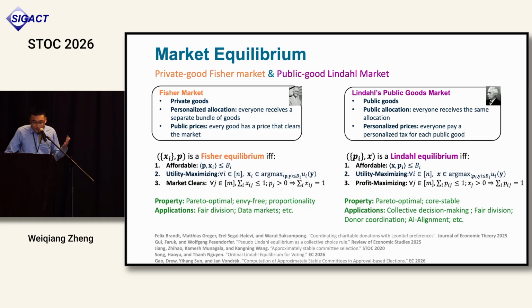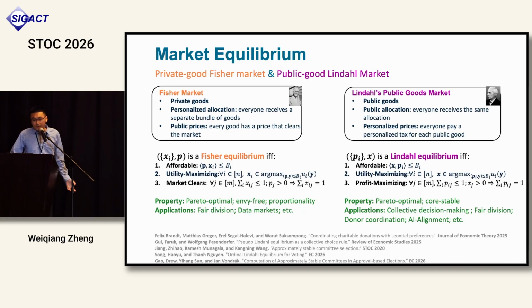Both equilibria are very good. First, they're both Pareto optimal. And for Fisher market, it's also envy free because everyone already gets their favorite bundle, and it achieves many nice properties and has many applications. I will emphasize the less well-known Lindahl equilibrium. Imagine that everyone agrees, despite their diverse preferences, on buying the same thing. So it has many applications in collective decision making.